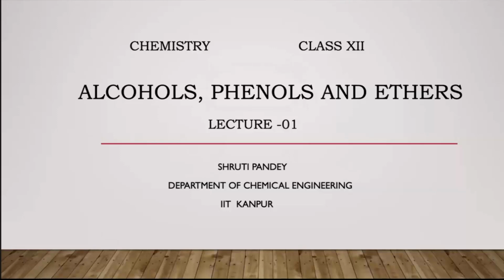When this branch of organic chemistry was started, the first class of compounds you must have been taught are the hydrocarbons. Why? Because they are the most basic and elemental compounds from which many other advanced classes of compounds can be manufactured or prepared, because they consist of only two types of atoms, carbon and hydrogen.